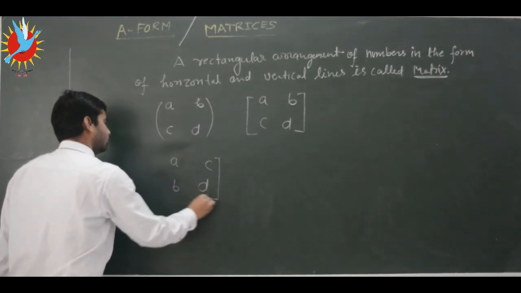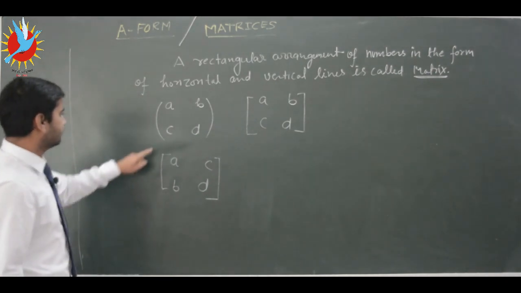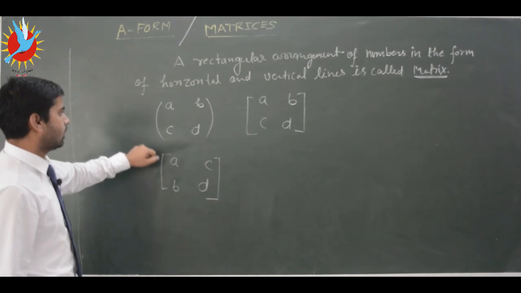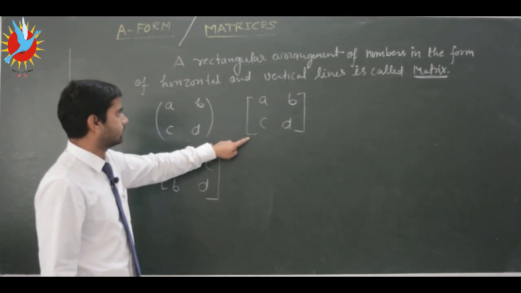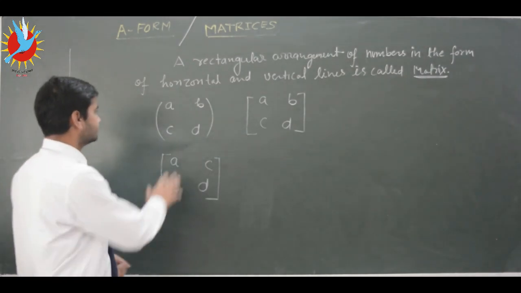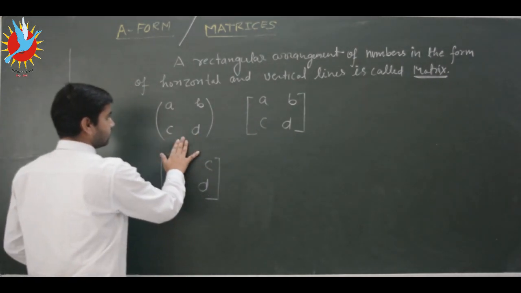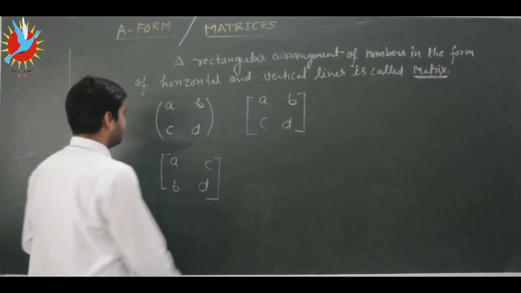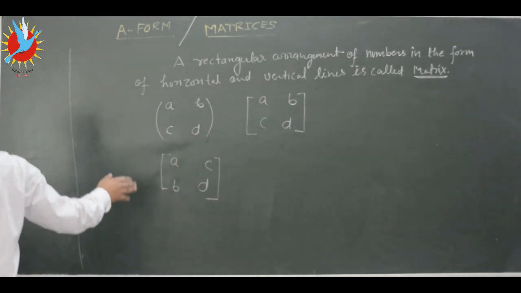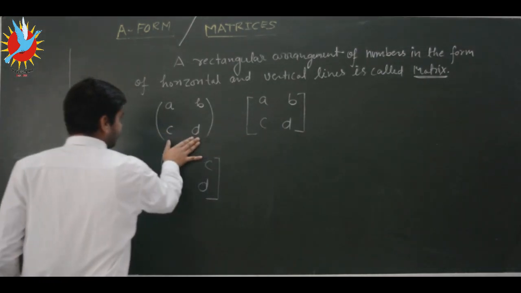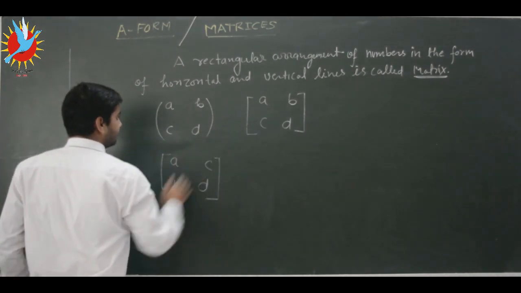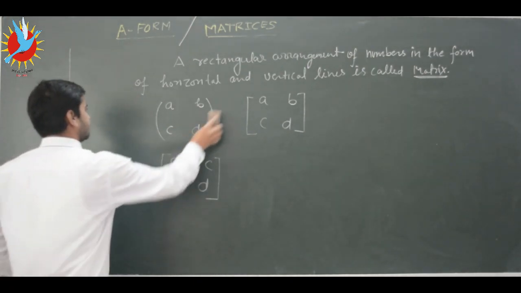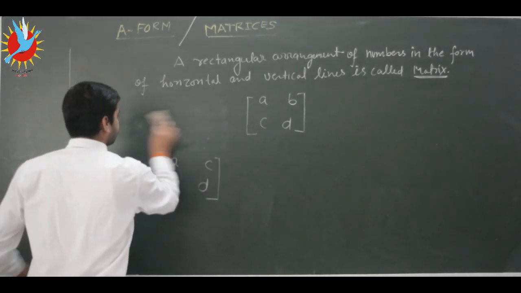Okay, so in some books you will get the matrix denoted like this, and most of the books denote matrix like this. So this or this is the same thing, so we are just going to take only this format of matrices, and we are leaving this. These two are equal and don't have different meaning, they both have the same meaning, so we will only focus on this type of matrices. Okay, so I'm removing it.